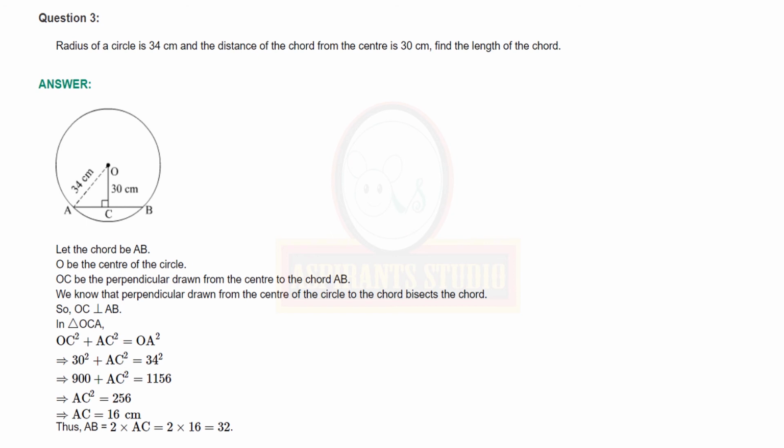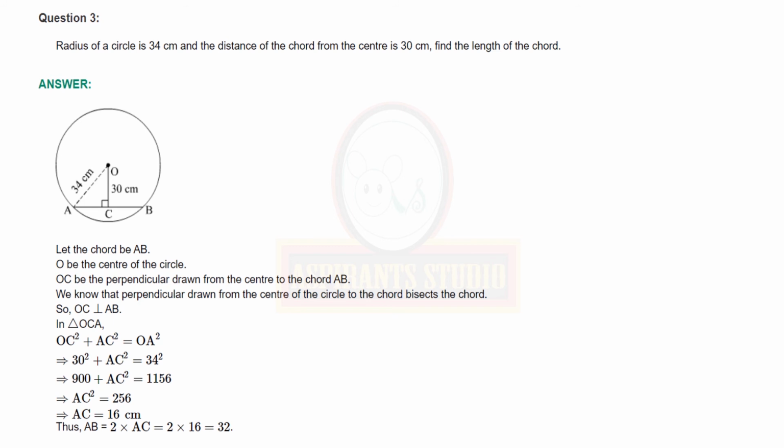Here we have OC is perpendicular to AB according to our construction. So in right angle triangle OCA by Pythagoras theorem, OC square plus AC square is equal to OA square, because OA is the hypotenuse here. Substitute the values. We get AC square is equal to 256. So find out AC, that will be square root of 256, which is otherwise 16 centimeters.